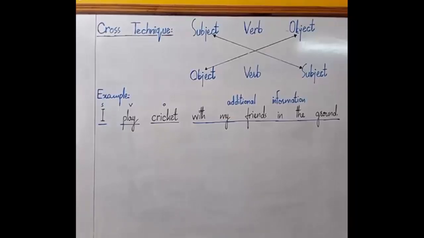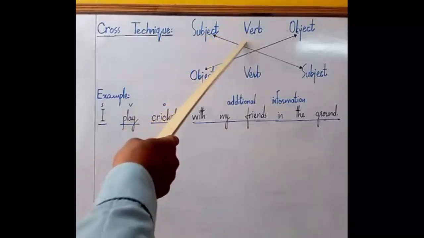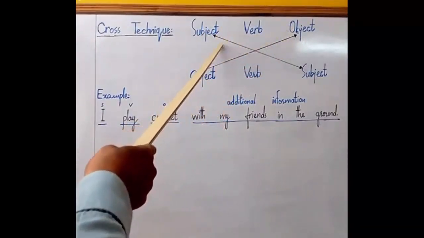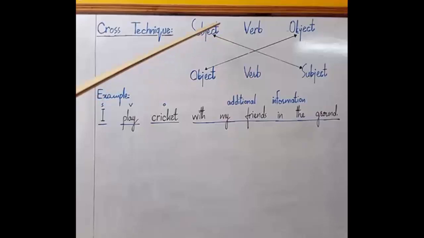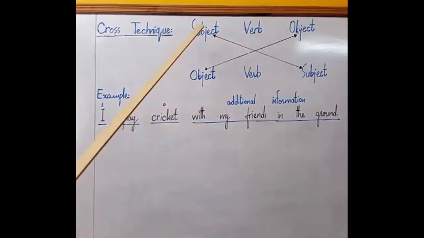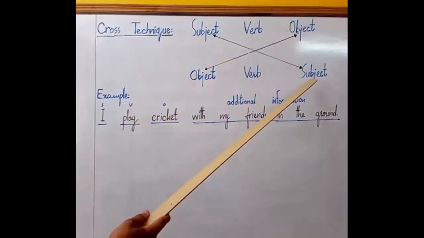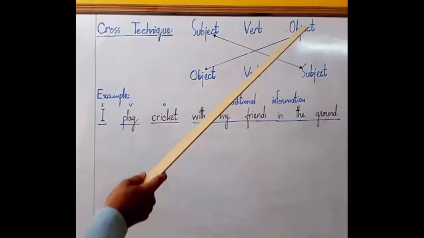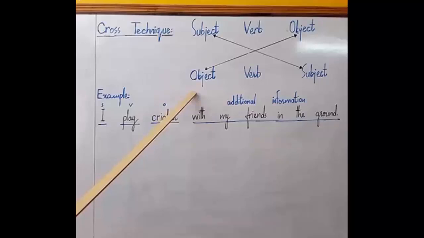Here we have the second rule, which is cross technique. What does cross technique mean? Just for your understanding, I am explaining you here the subject, verb and object. This is an active sentence. And when we convert this sentence into passive voice, we bring this subject here at object position and we bring object at the subject position.